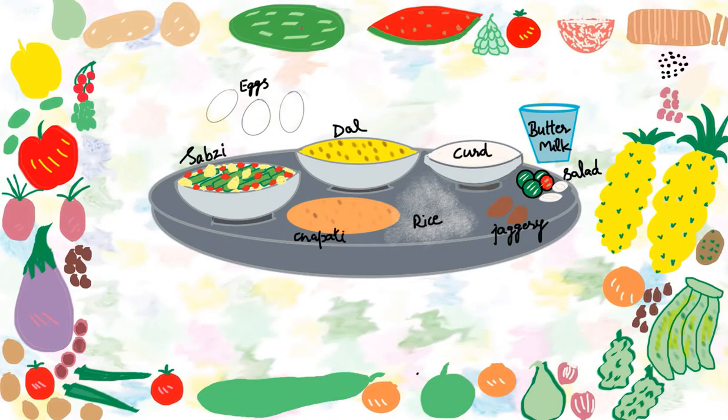Before starting with today's topic, let's have a look at this picture first. What is visible here in this picture? We can see a plate having so many ingredients like sabzi, made up of vegetables, eggs are visible, then pulses or dal is there, curd, which is also known as yogurt, and chapati or rice is there, jaggery is there, salad is there, and then a glass full of buttermilk is also visible here.